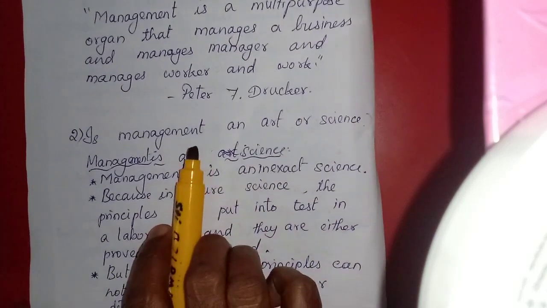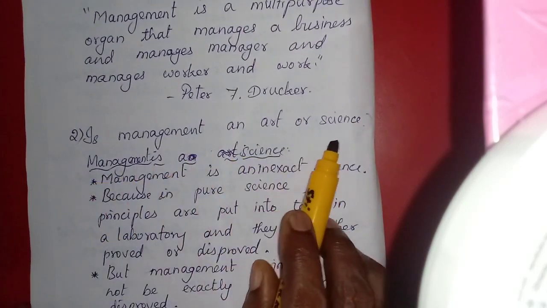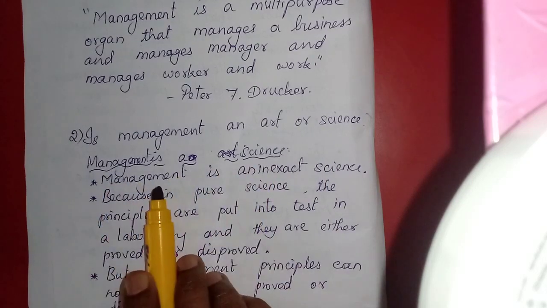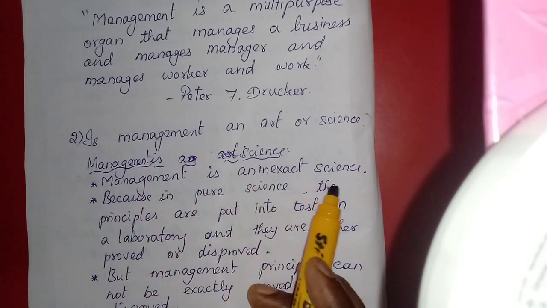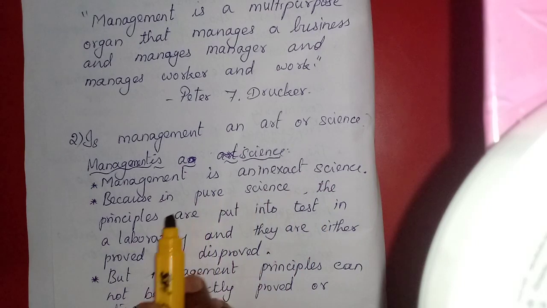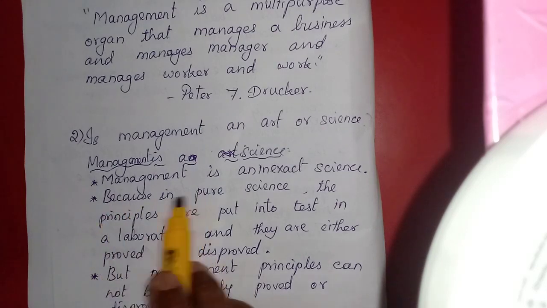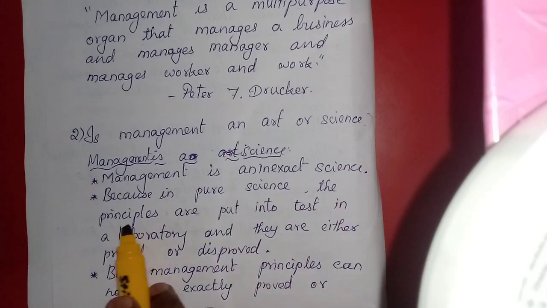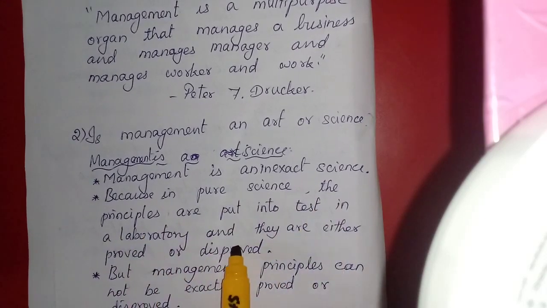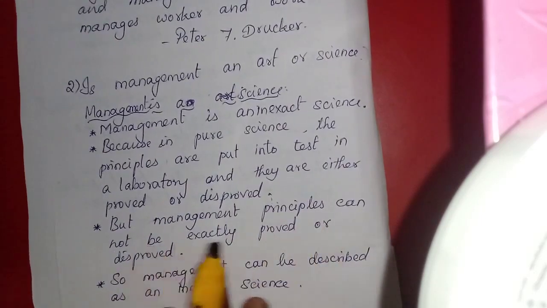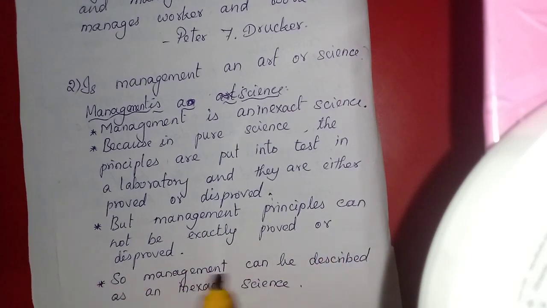Then the second 3-mark question: is management an art or a science? Here, first, management is a science. Management is an inexact science. I have cut this short into a few points, but there it is given as a very big paragraph. Second sentence: in pure science the principles are put to the test in a laboratory and they are either proved or disproved. But management principles cannot be exactly proved or disproved. So management can be described as an inexact science.